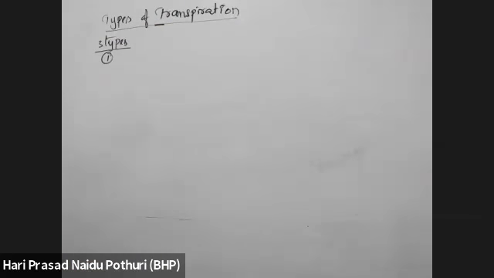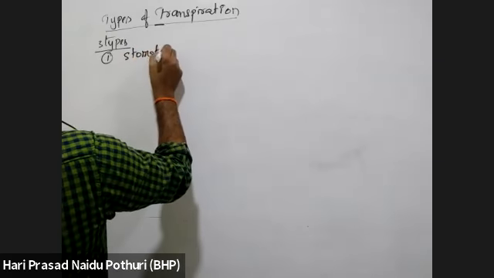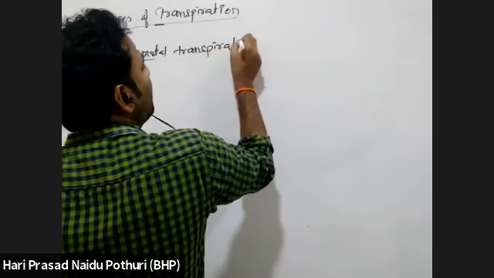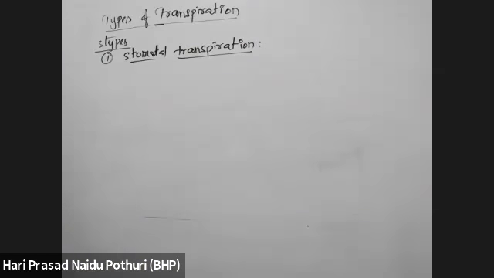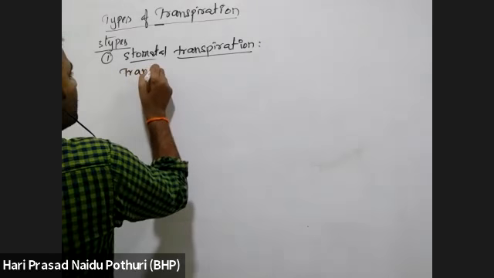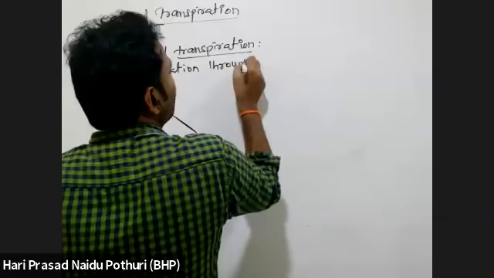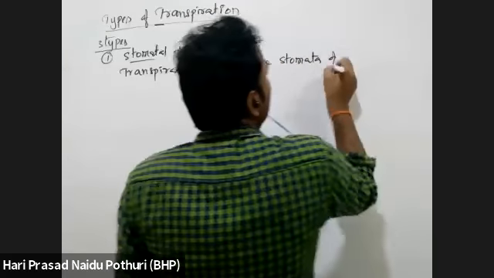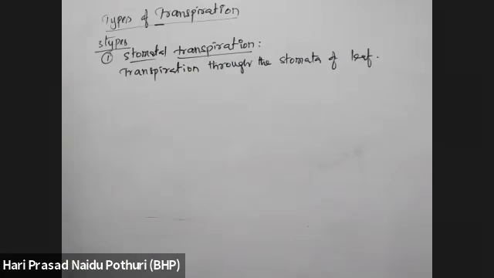The first one is stomatal transpiration: transpiration which occurs through the stomata of the leaf is called stomatal transpiration.